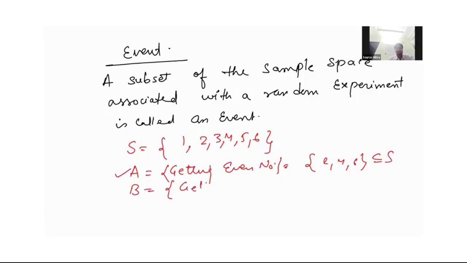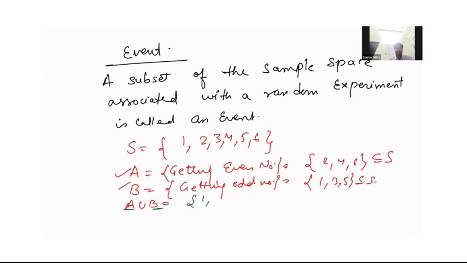If I take B, getting odd number, this will be 1, 3, 5. This is again your subset. So basically, what is an event? Event is a subset of the sample space. Now if you want to take A union B, it means complete A and complete B, the elements are not repeated.